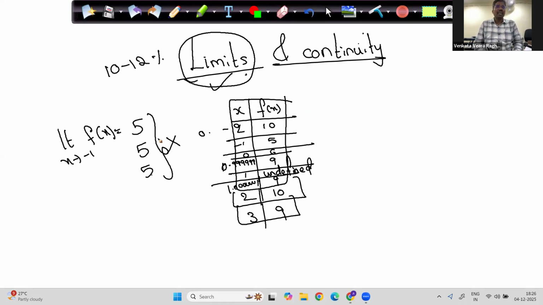Now, if I see this function, and I am asking you limit x tends to minus 1 f of x, then immediately what should you think?